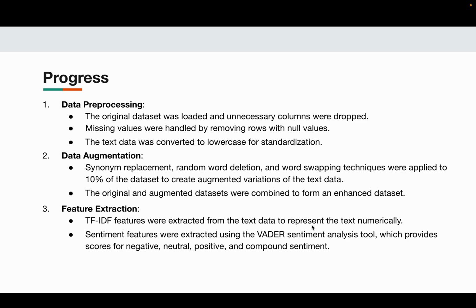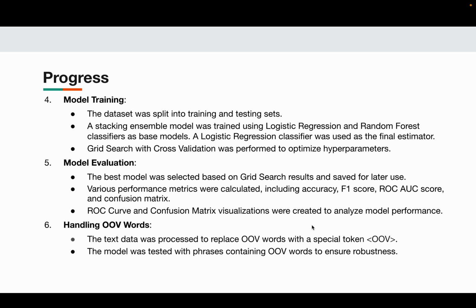First, we are dealing with data processing because the original data is not complete. Second, data augmentation, which means enhancing our dataset. These augmented instances are then combined with the original dataset to form a richer dataset. Third, feature extraction is about deriving features from the text data for numerical representation, which assigns scores for negative, neutral, positive, and compound sentiment.